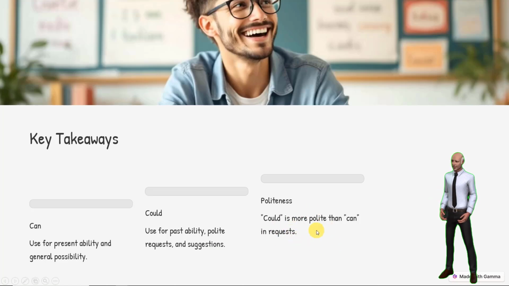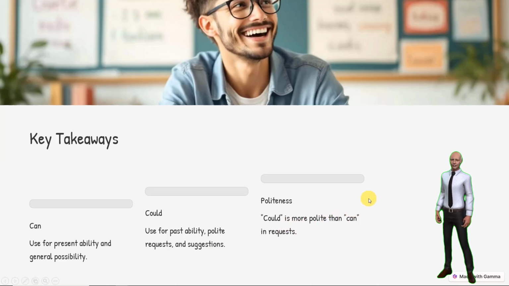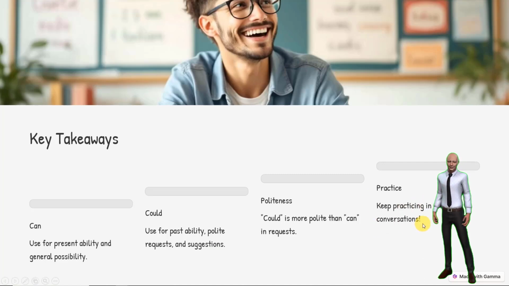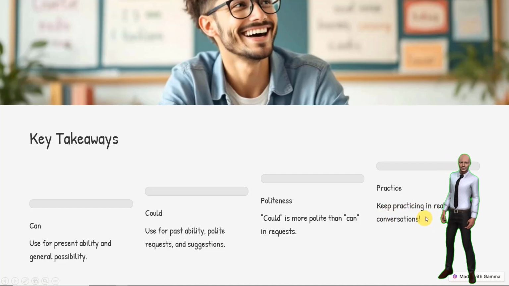And also, when you're requesting something, it's also very nice to put the word please as well, just to be more polite. And then, of course, keep practicing in real conversations. Guys, I can't put enough emphasis on this: keep practicing in real conversations.